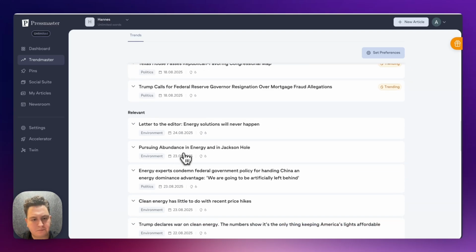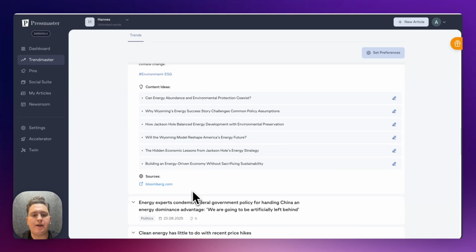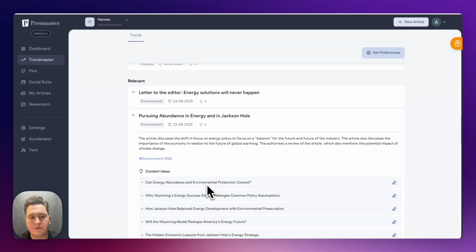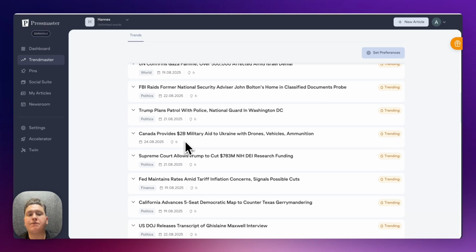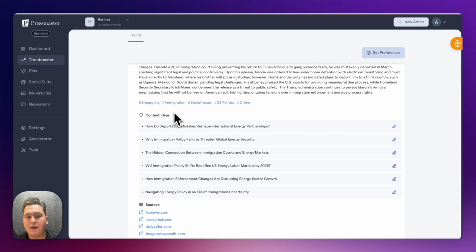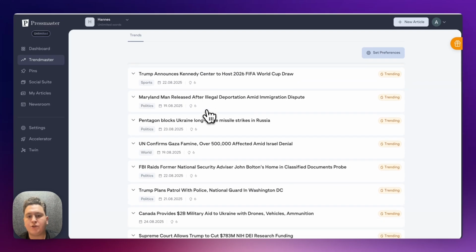So yeah, it works the same way. You have the summary, content ideas, and sources that you can use. So the trend feature is the way everyone is using it, our existing users. It always runs in the background. So it just runs, reads the news for you, sorts everything out, and provides you with summaries and personalized content ideas. So the way you can use the feature is you can just log in every day or second day, and you can just scroll through the trends and double check if there's something that you can use.